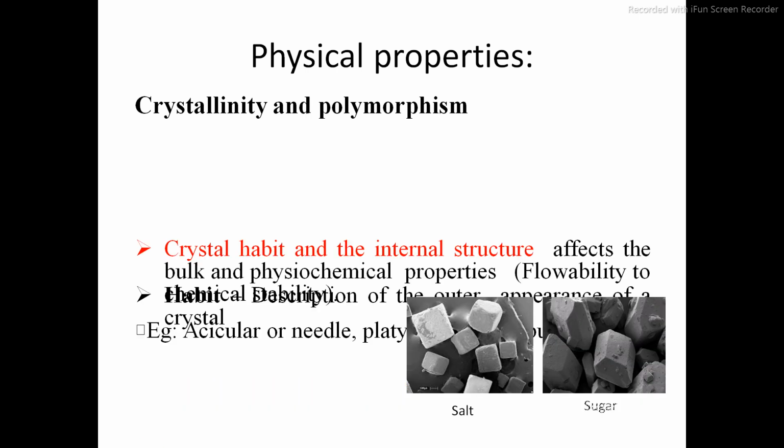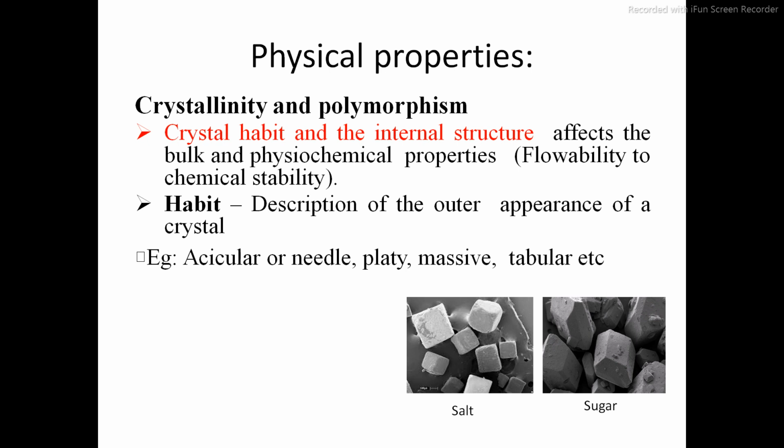As you can see in this image, there are two types of crystal, salt and sugar. You can see that the salt is perfectly cubic in shape, and sugar is maybe hexagonal or cuboidal in shape. So you can see the difference between salt crystal and sugar crystal. During manufacturing of this type of crystal, it is the natural tendency of any molecule to adjust itself into